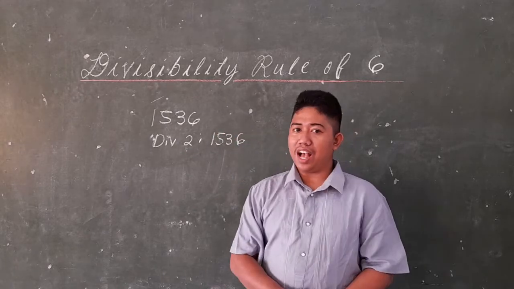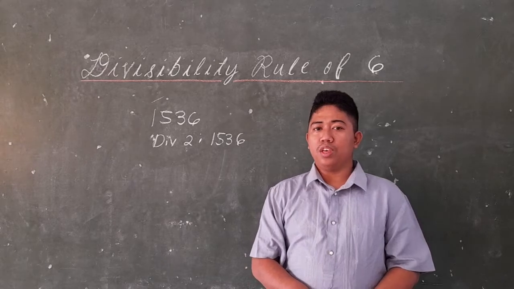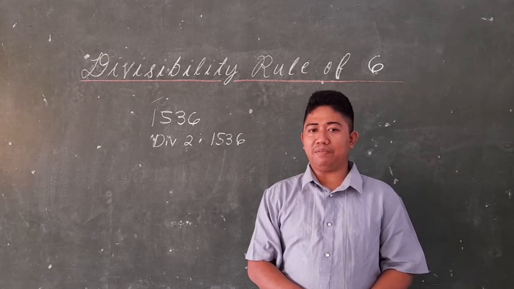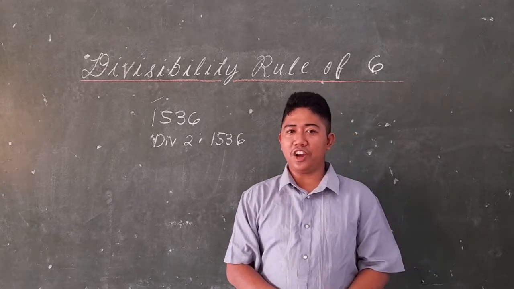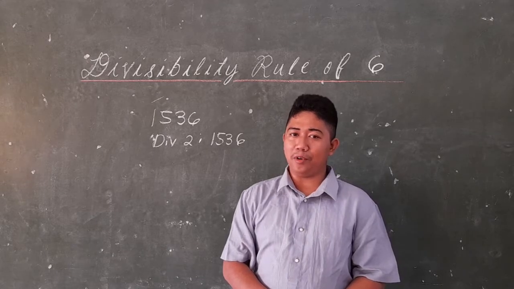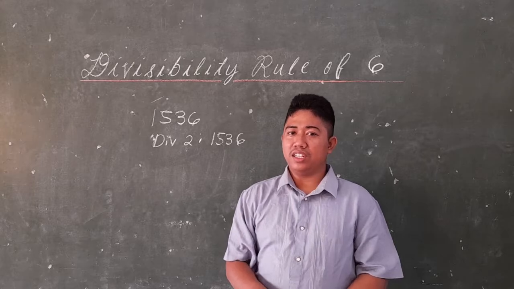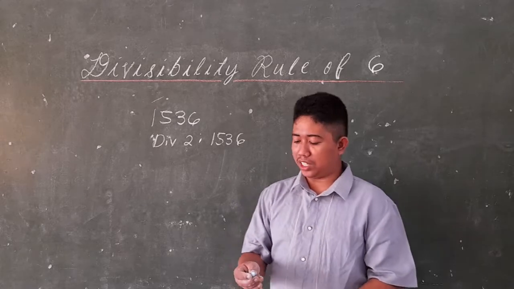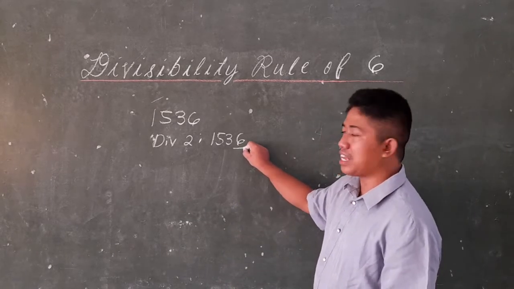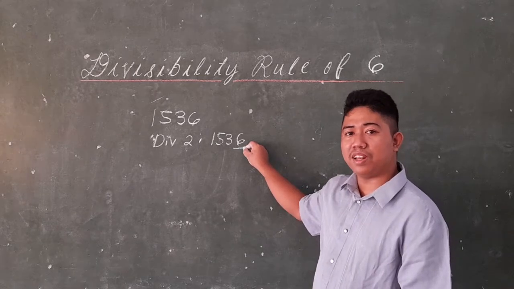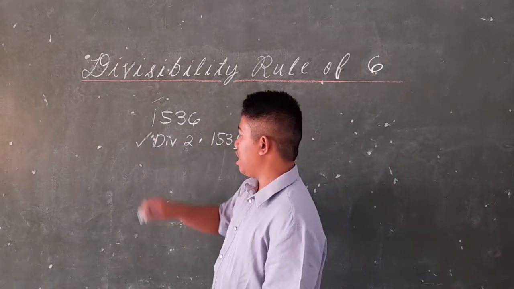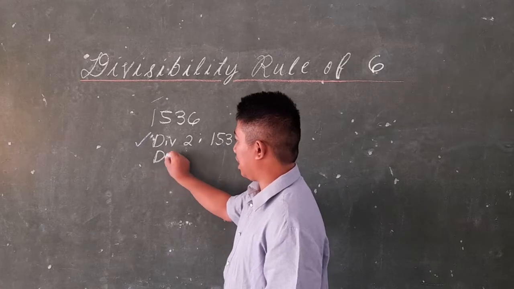Divisibility by 2 means the number ends with an even digit. Is there a last digit in the given number? Yes, the last digit is 6. Then it satisfies the condition of divisibility by 2. So this is correct.